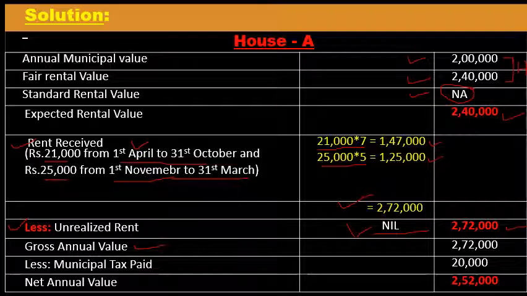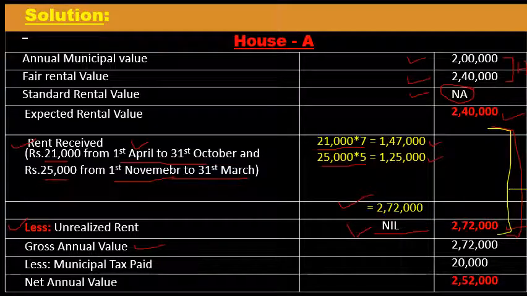So in this case, in house A, there is no unrealized rent, no vacancy period. Therefore, expected rental value or rent received, whichever is the highest, is the gross annual value.